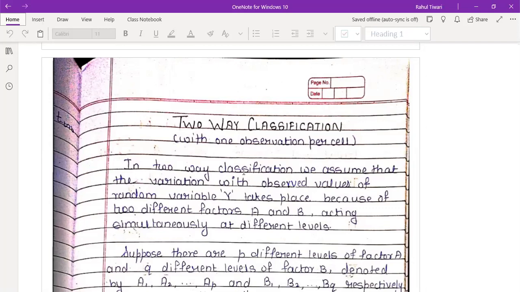So in this session, we will see how the two-way classification works, assuming one observation per cell. We must have one observation per cell. What is the meaning of this? First you can understand what is two-way classification.